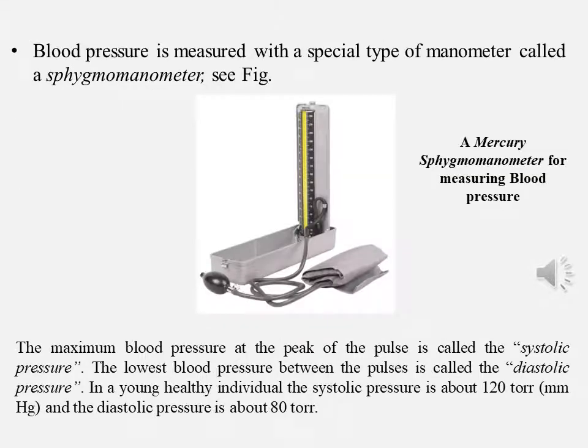Blood pressure is measured with a special type of manometer called a sphygmomanometer, see the figure. The maximum blood pressure at the peak of the pulse is called the systolic pressure. The lowest blood pressure between the pulses is called the diastolic pressure. In a young healthy individual, the systolic pressure is about 120 torr, mmHg, and the diastolic pressure is about 80 torr.